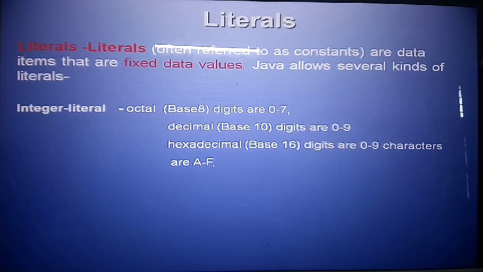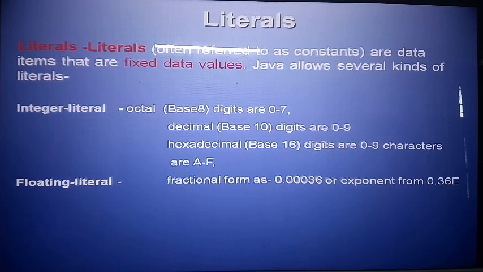Number one, integer literal. Integer literals can be octal, with digits up to 7; decimal, with digits 0 to 9; or hexadecimal, with digits 0 to 9 and characters A to F. So these are the integer type of literals.